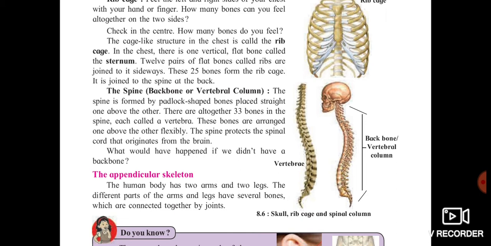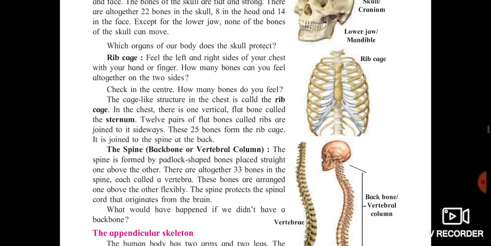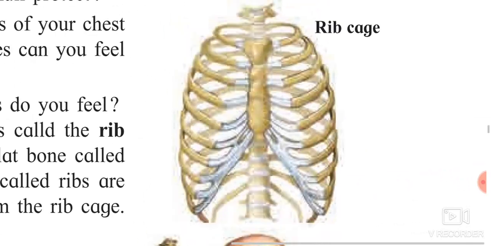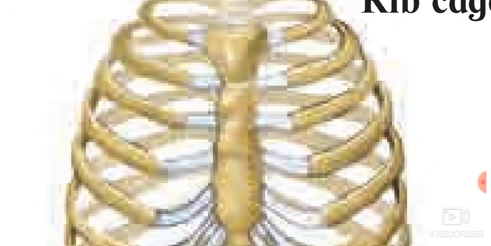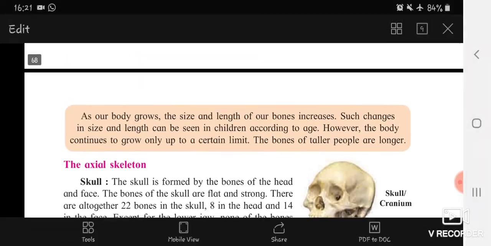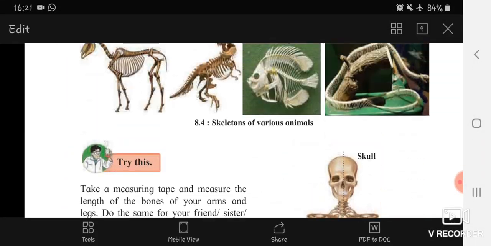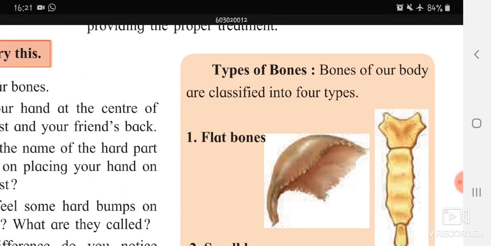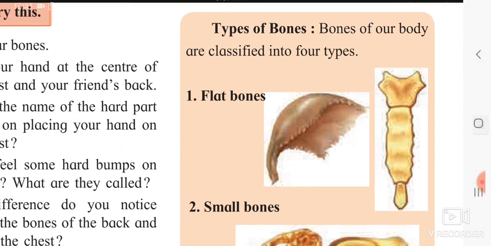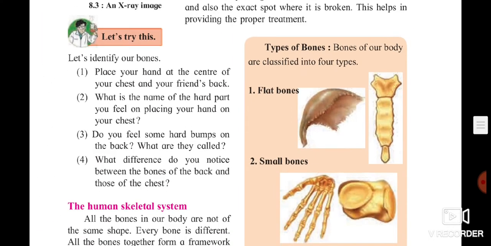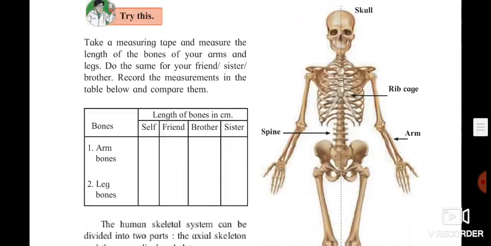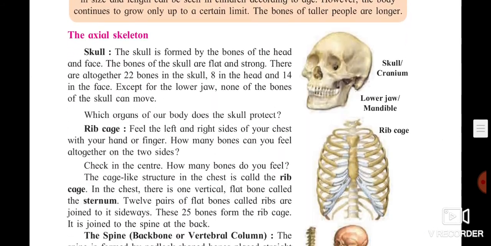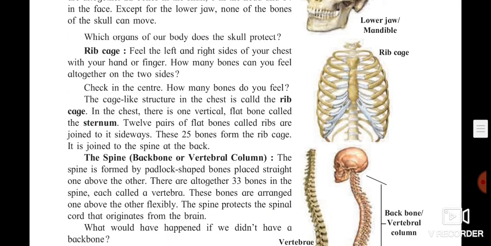In the chest there is one vertical flat bone called the sternum. I'll just show you the pic of the sternum. You can clearly see over here in between. The one which is present in between is called the sternum. The clear image is shown earlier. I'll just show you where. Yes, this is the sternum which is present over here. The vertical bone which is present is called the sternum. It is also present over here. So it is totally joined to the sternum.